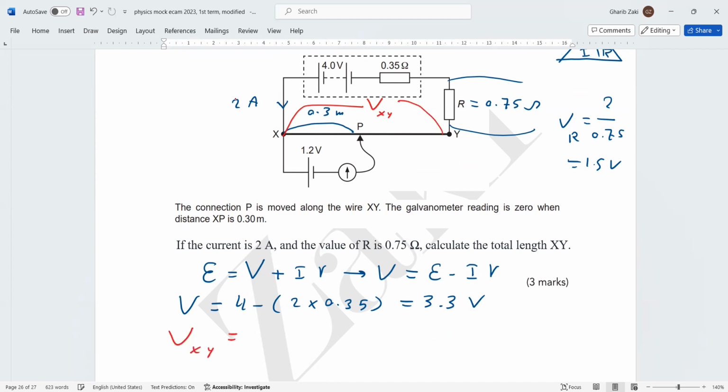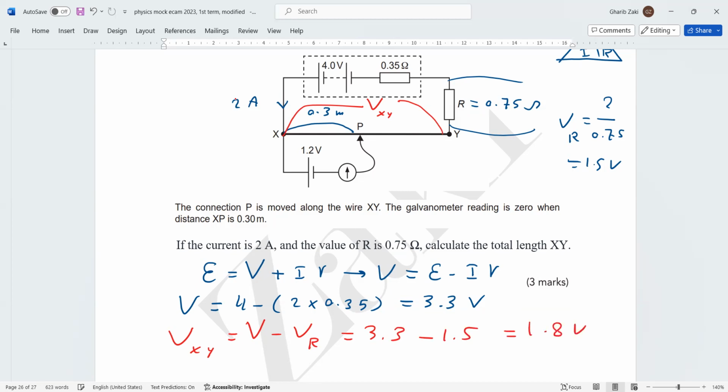Of course, it is not possible to use the red pen in the exam, just blue or pencil, but because I am explaining. So VXY equals V total minus VR. V total was 3.3, the terminal voltage, minus 1.5. When you do this by the calculator, it becomes 1.8 volt.